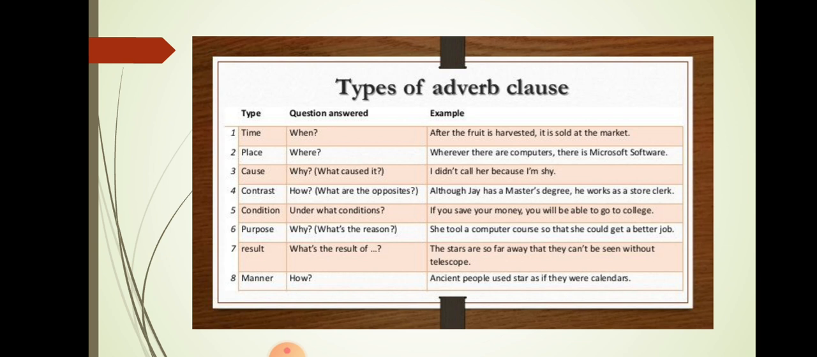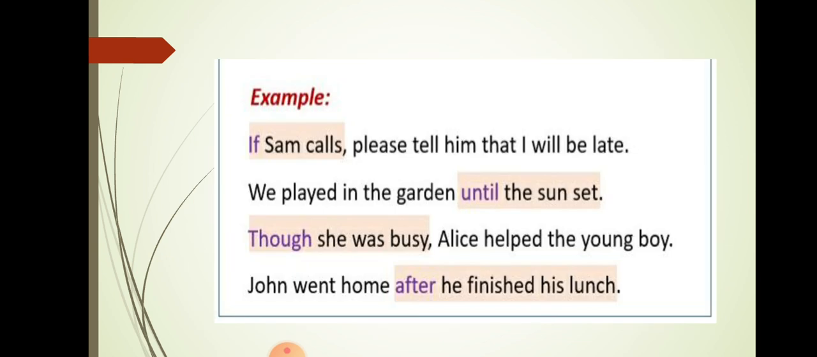Let's see some of the types of adverb clauses. We have adverb clause of time, of place, of cause, contrast, condition, purpose or reason, result, and manner. Here I have written the examples for your convenience. You can take a screenshot and go through it. Now some more examples. If Sam calls, please tell him that I'll be late. We played in the garden until the sun set. Though she was busy, Alice helped the young boy. John went home after he finished his lunch. The shaded parts are the adverb clauses.